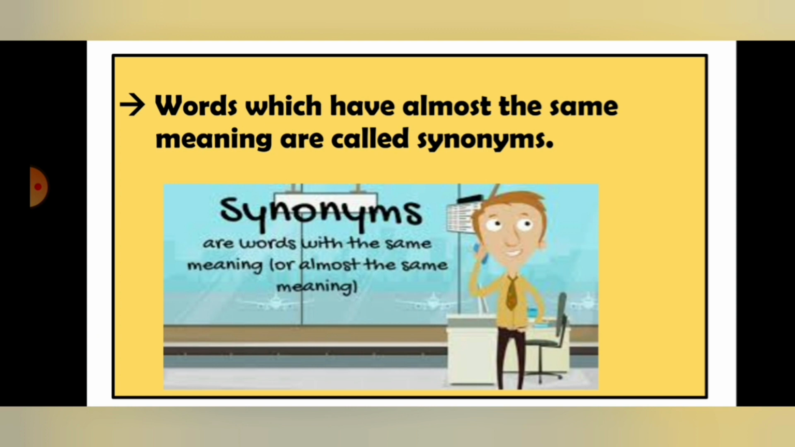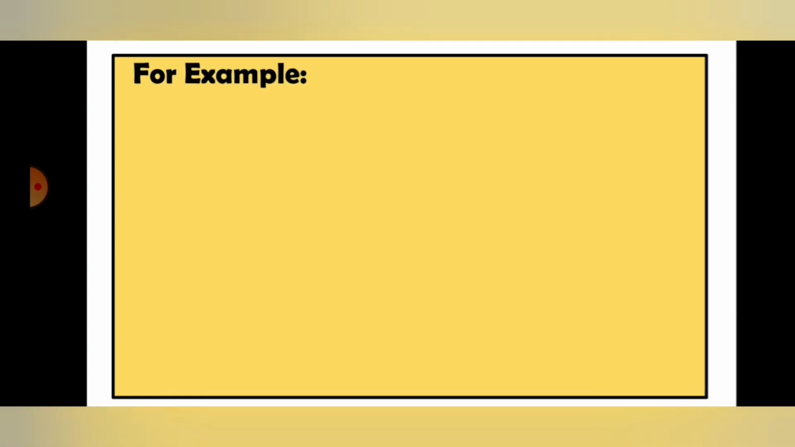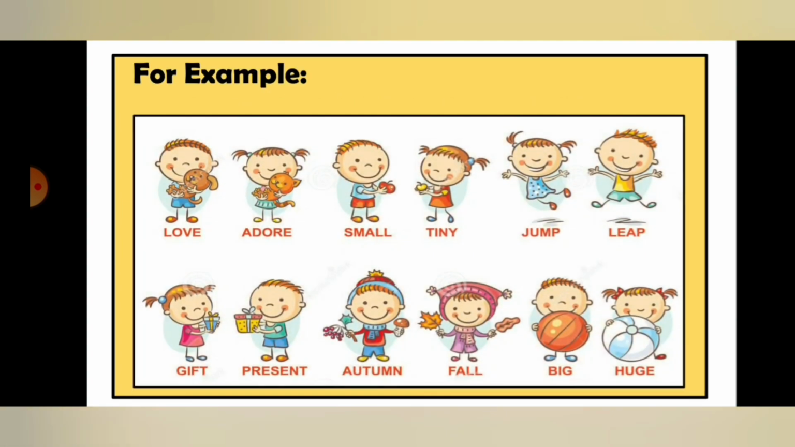Now we will see the example of synonym, okay? For example, you can see here is one picture, and in this picture there are so many examples. The very first synonym word is love, and for love we have another synonym word, adore. So love and adore both express the same meaning, okay? So that's why love and adore, they have different spelling, but their meaning is quite similar.